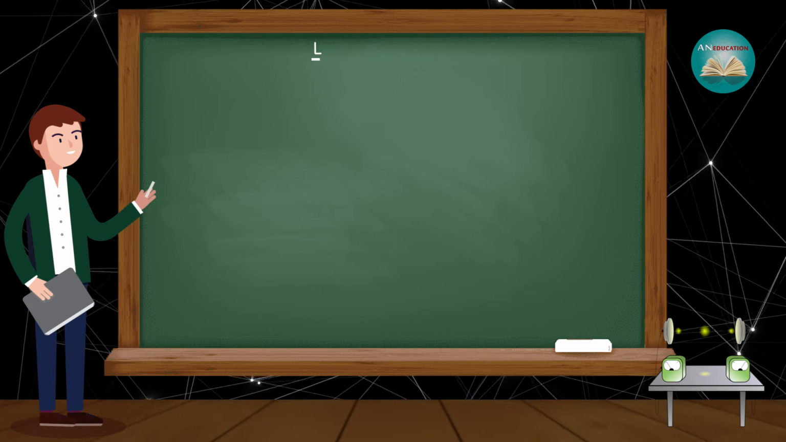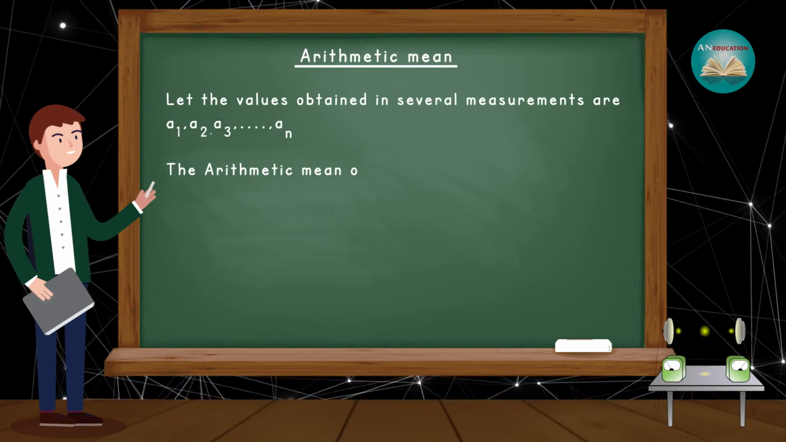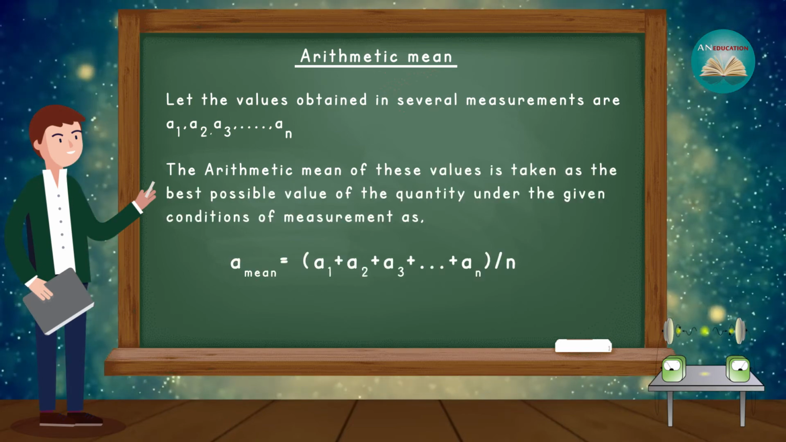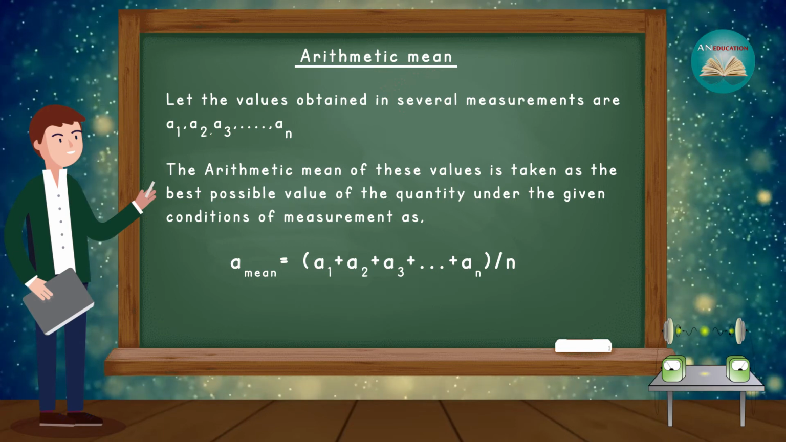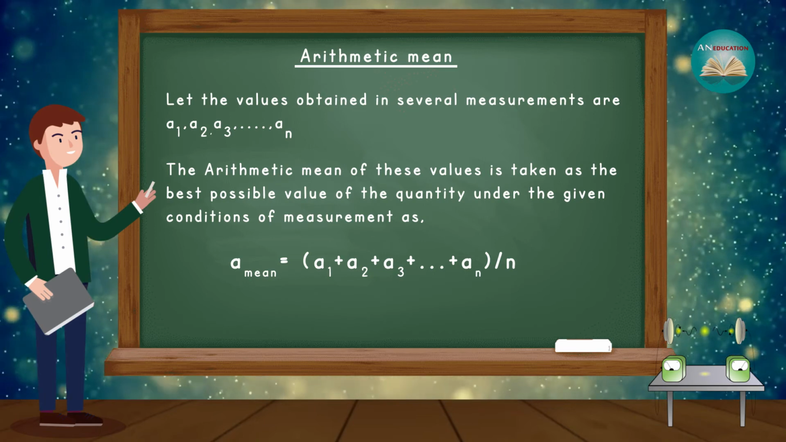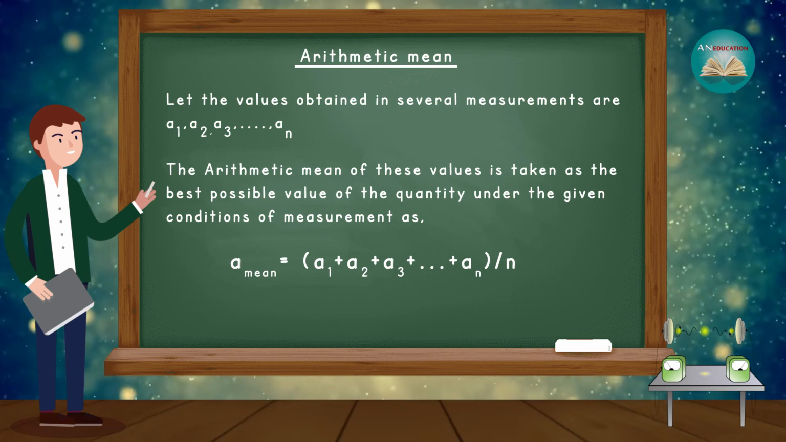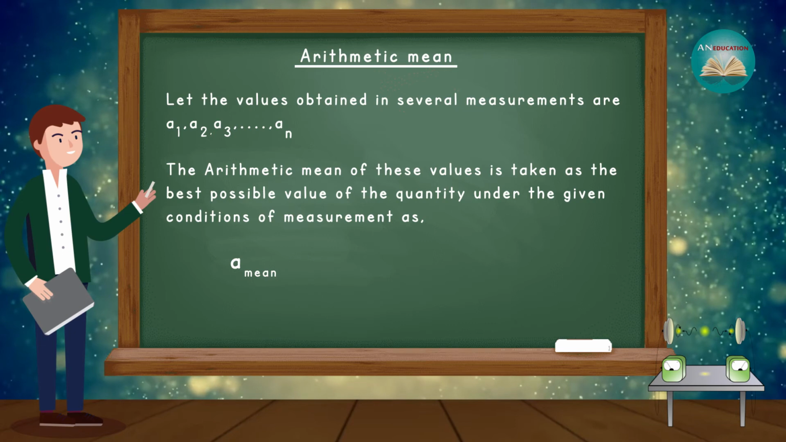After that, let's talk about arithmetic mean. Let the values obtained in several measurements be A1, A2, A3, and so on up to An. The arithmetic mean of these values is taken as the best possible value of the quantity under the given condition of measurement, as A mean is equal to (A1 + A2 + A3 + ... + An) divided by n, where n is the number of observations.